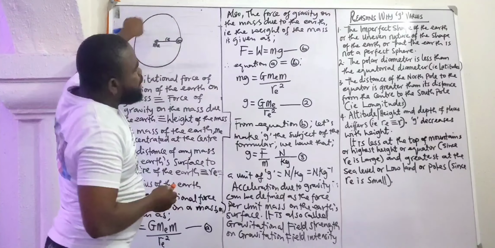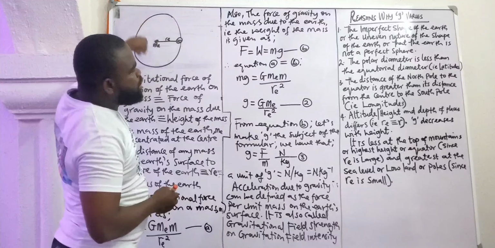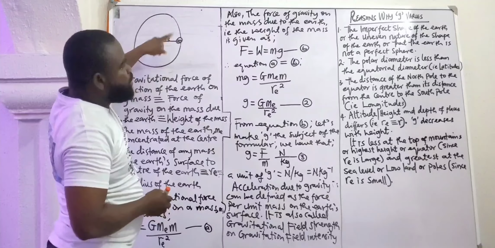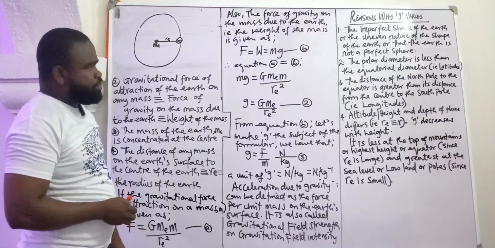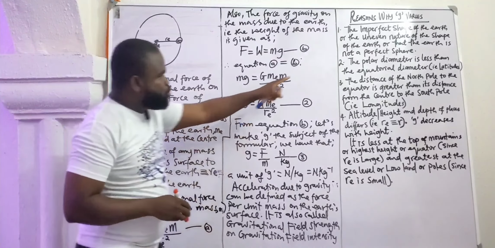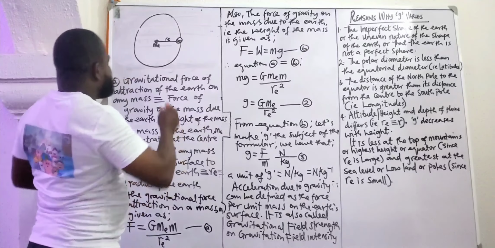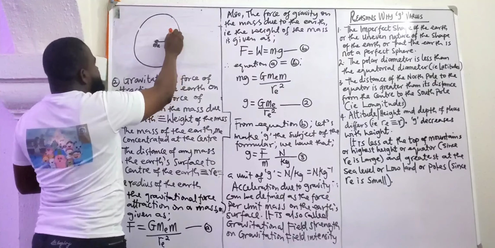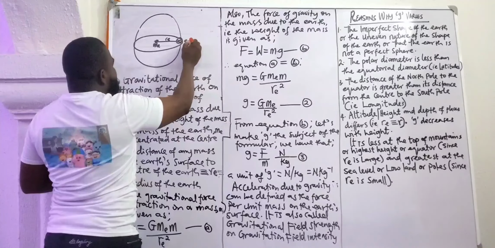Number one, the imperfect shape of the Earth, or you say the uneven shape of the Earth, or you say that the Earth is not a perfect sphere. That's number one reason. Number two, the polar diameter is less than the equatorial diameter. Look at it. This is the equatorial diameter. This is the equatorial region, the equator.